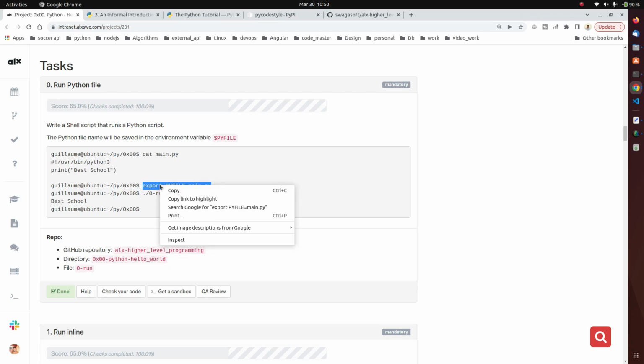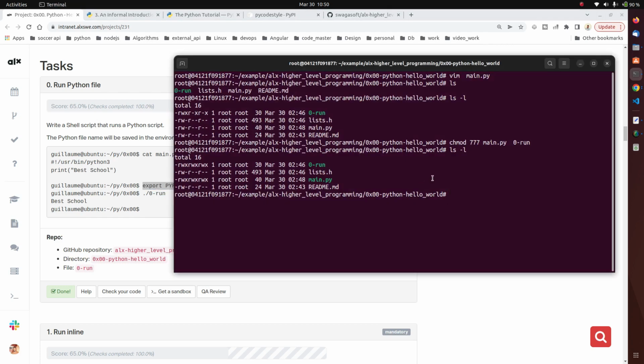This is going to export the Python file to environment variable. All you need to do is put the file here and press enter. Because I've done this before and it works with the environment variable, I don't want to override my previous environment variable, so I'm not going to run this.